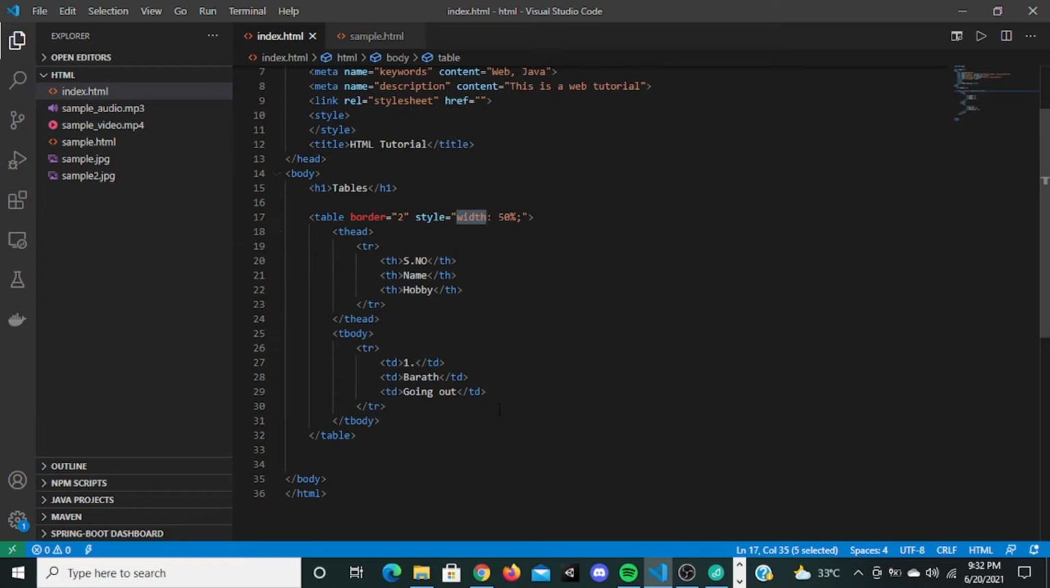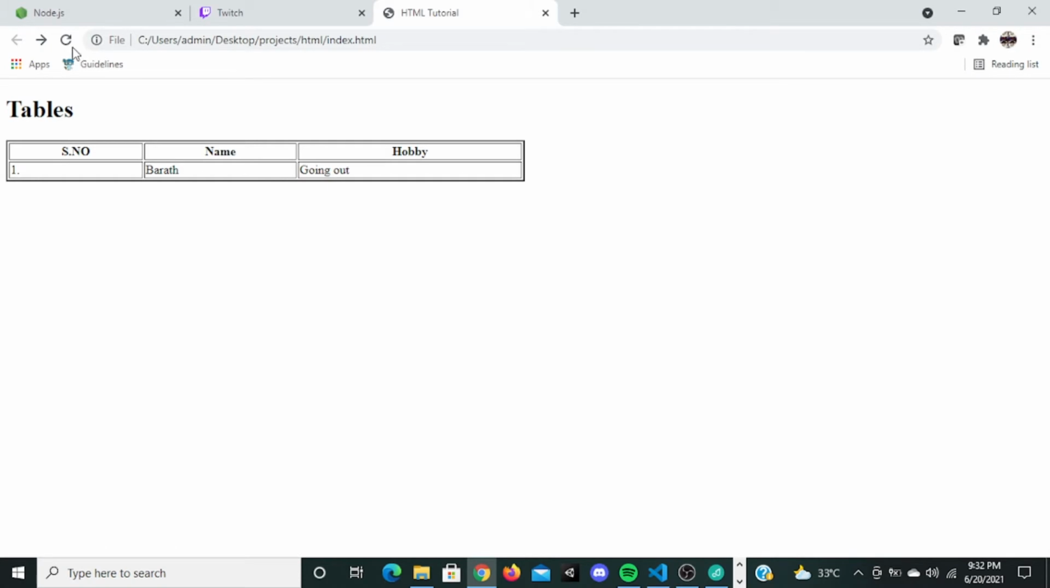If you want to add another row, just put a tr tag again and a td tag. You can say 2. Let me just copy this. Here you can say John, hobby is also going out. Now refresh this, and it's going to show 2, John, going out.